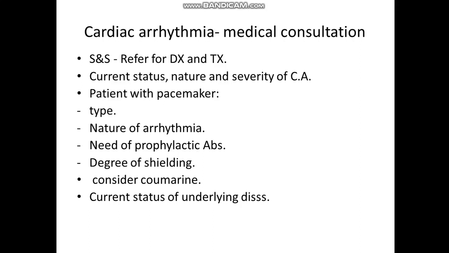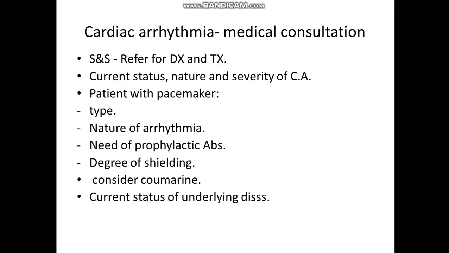So in this case, we have to consider the Coumadin, which is an anticoagulant. We have to discuss this point with the physician to reduce the dose of Coumadin and also to check the prothrombin time or even the international normalized ratio in order to decrease the dose of Coumadin. And this is actually the responsibility of the physician and not the responsibility of the dentist.